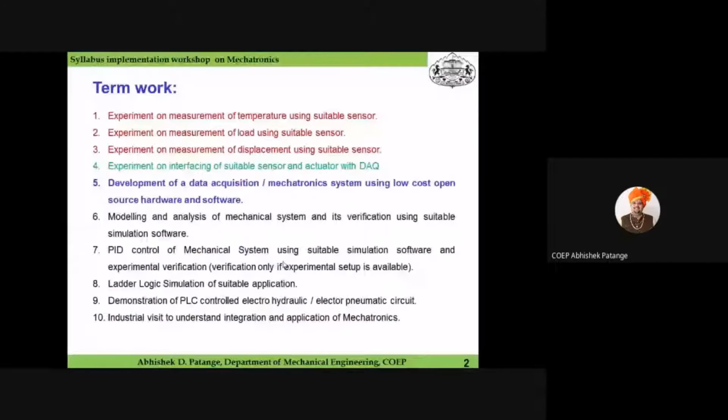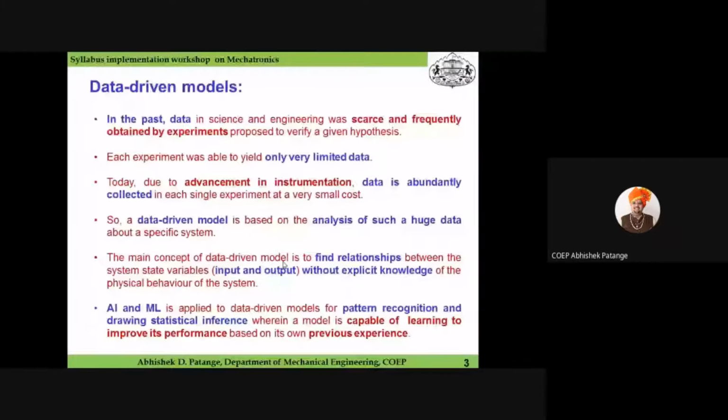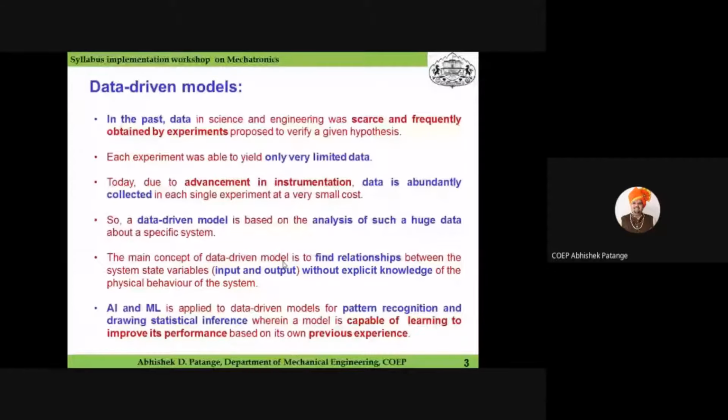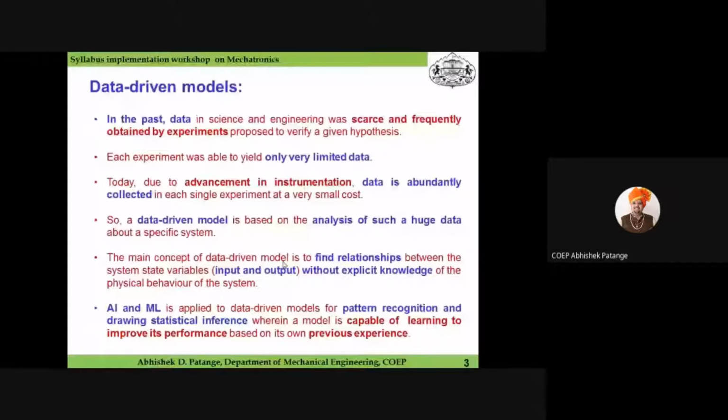Before going to the actual experiment, I would like to explain the background behind it. When data-driven models are considered, in the past, data in science and engineering was scarce and frequently obtained by experiments proposed by researchers or scholars to verify a given hypothesis. Each experiment yielded only limited data, but in today's era, due to advancement in instrumentation, data is abundantly collected in each single experiment at very low cost.